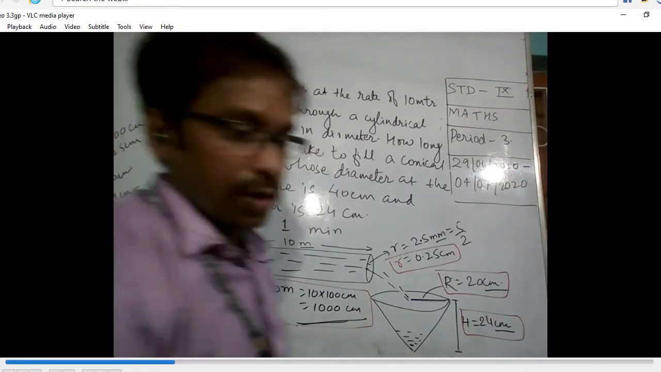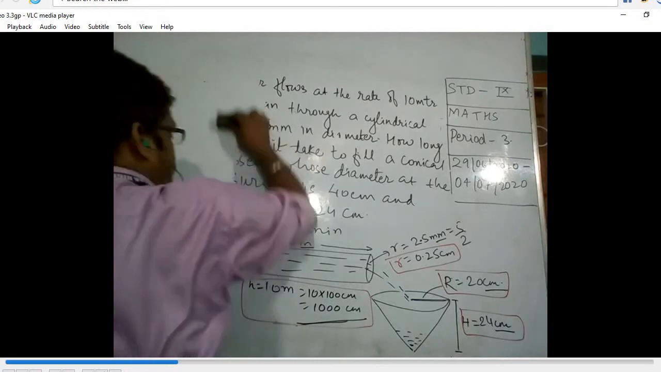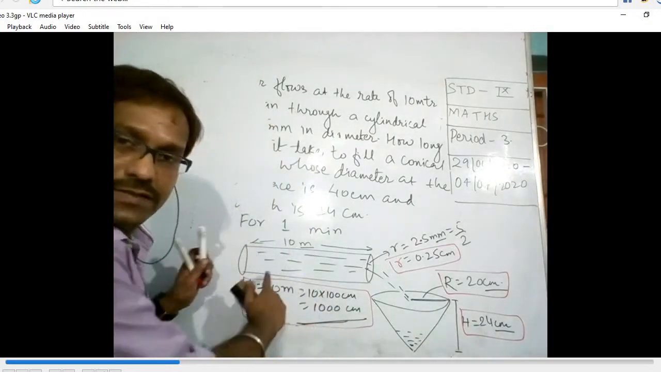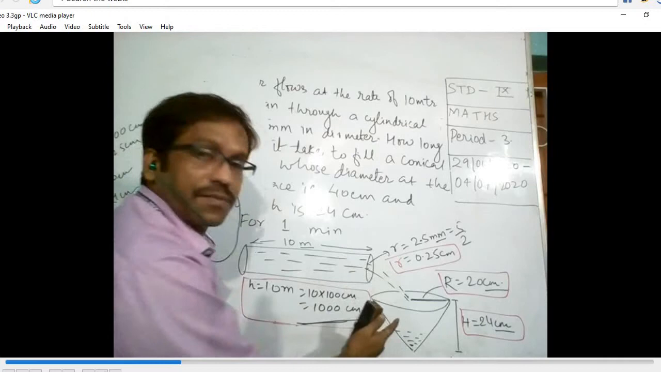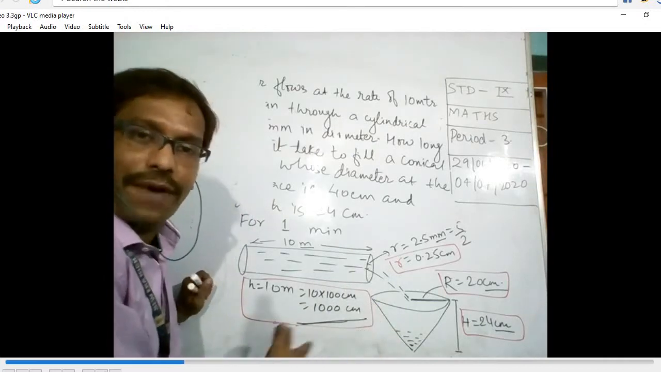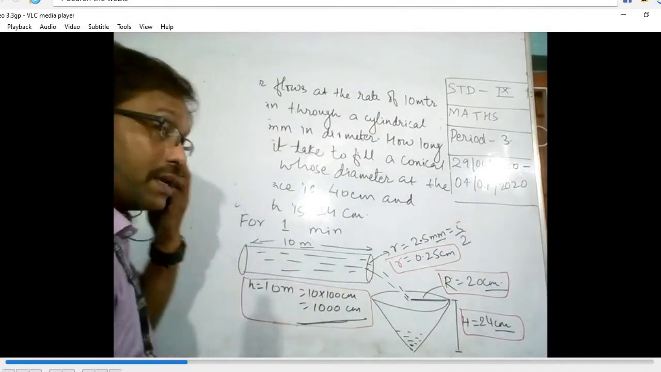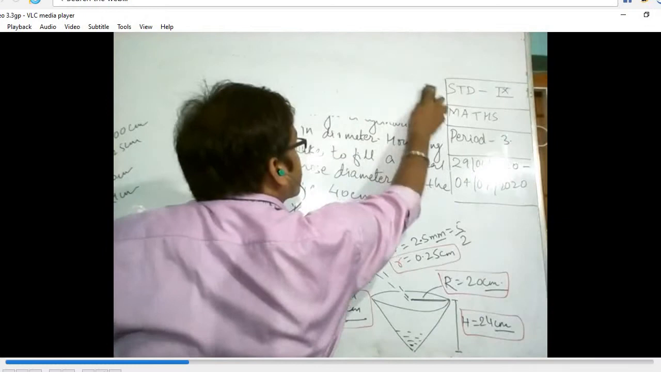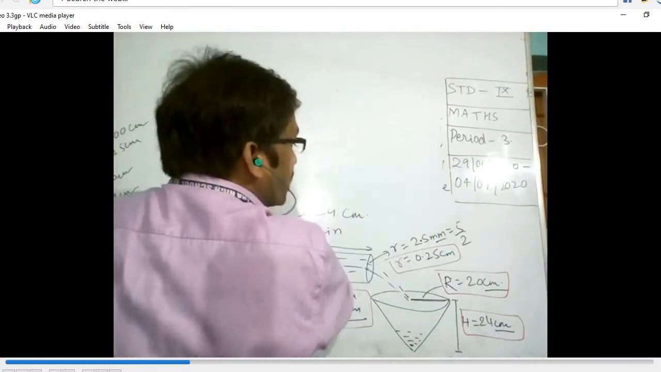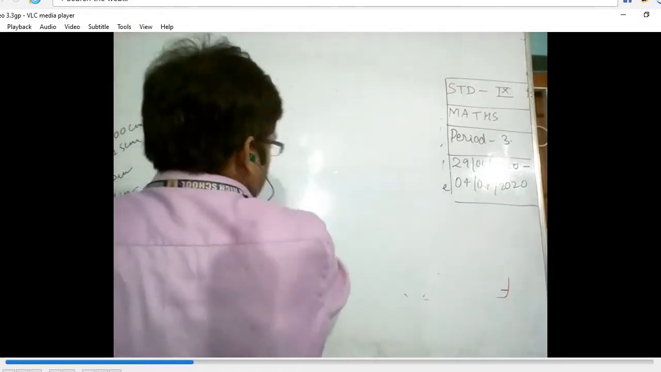Now we are in a position to solve this question, so I would like to solve it here in front of you. Water is flowing. For 1 minute, this much water is going in. So for that volume, we will find how much time it will take to fill this conical vessel. First of all, find how much water flows through the pipe in 1 minute. That should be your first step.